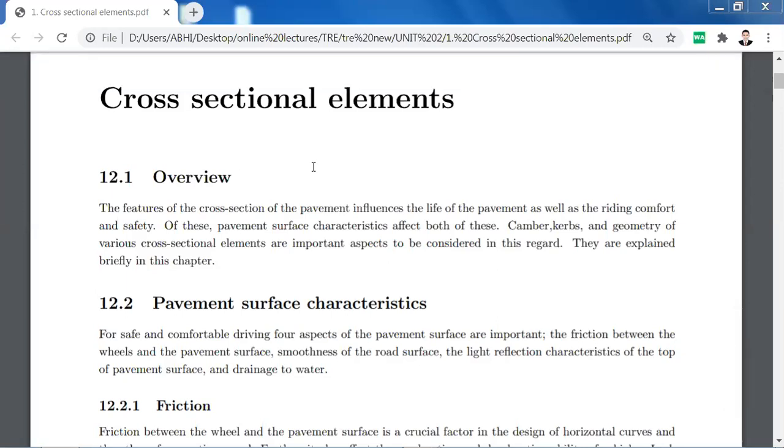Drainage should be designed considering heavy flood areas. Whatever the HFL is, if your highway is passing near a river, then you have to consider in the rainy season how high the level of that river is and how much it will affect. So all these things you need to consider while designing the drainage.